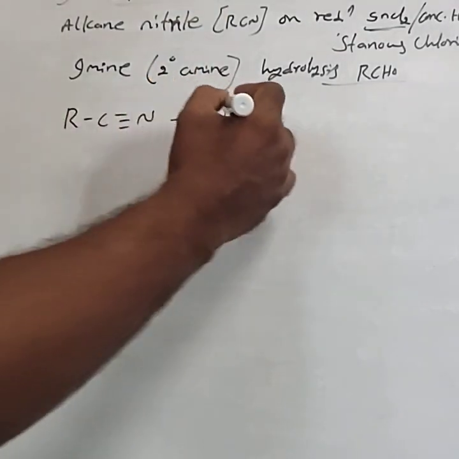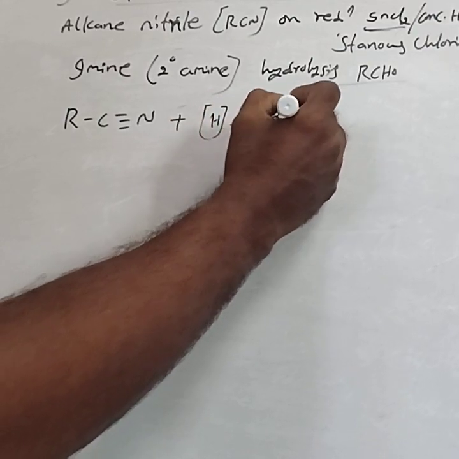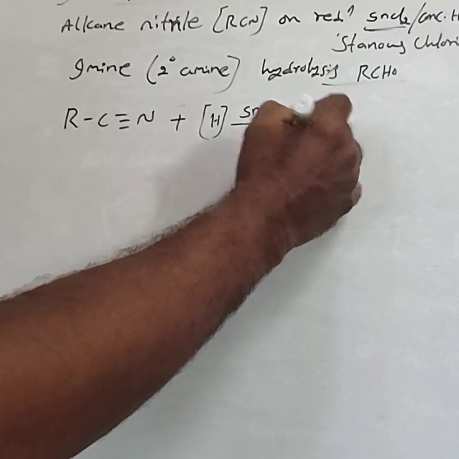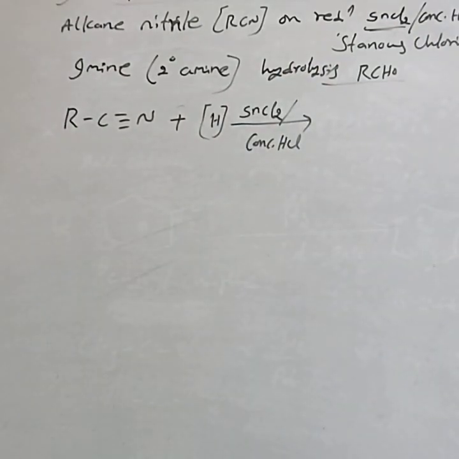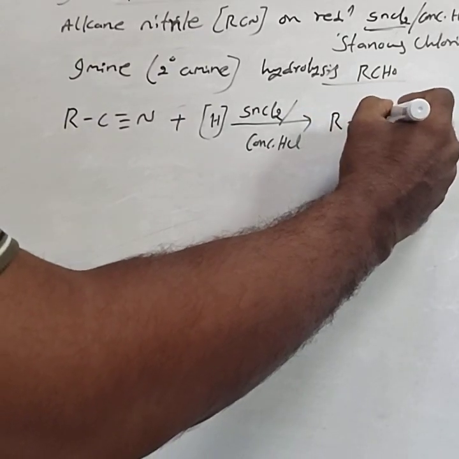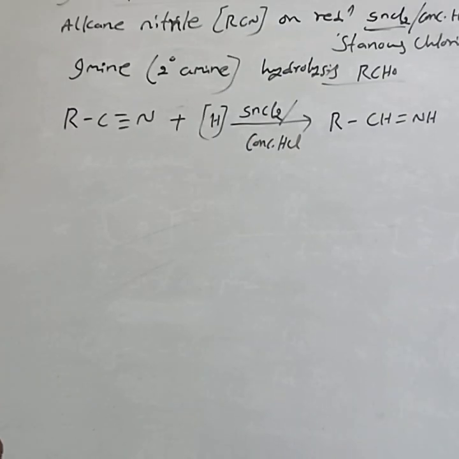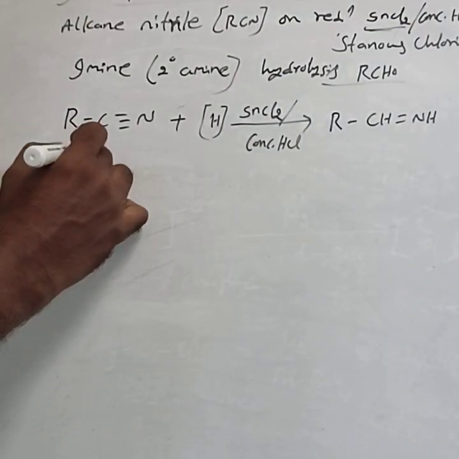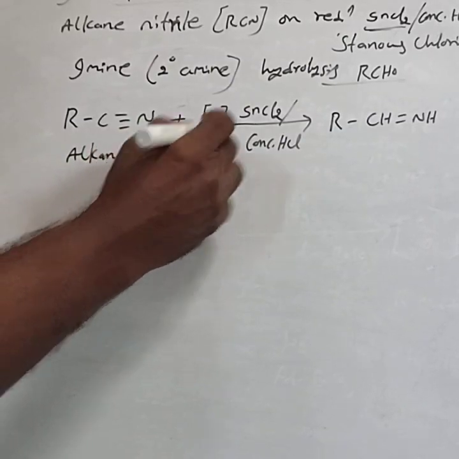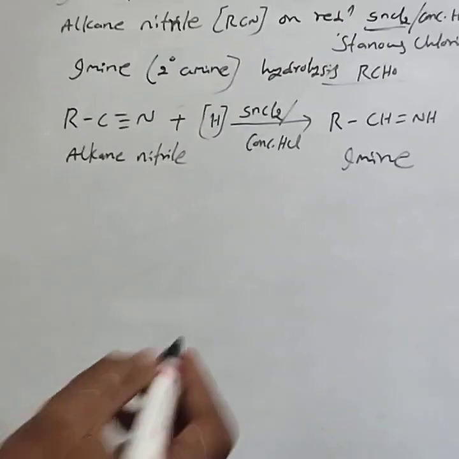Alkane nitriles on reduction by using SnCl2 in concentrated HCl, imines are formed, corresponding imine RCH double bond NH. This is called an imine. Alkane nitrile forms imine.